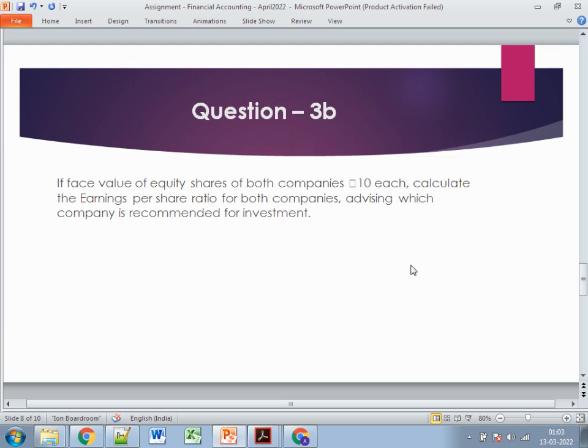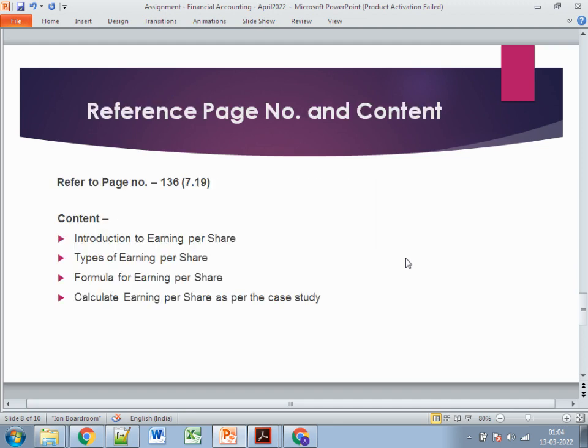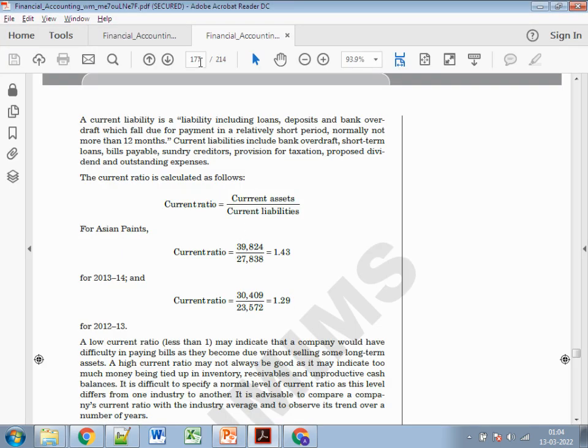The third big question is: the face value of the equity share of both the companies is 10 rupees each. Calculate the EPS, which is the earning per share ratio, for both the companies, and advise which company will be recommended for investment. Here you just need to understand and explain the concept of EPS, going to page number 136.